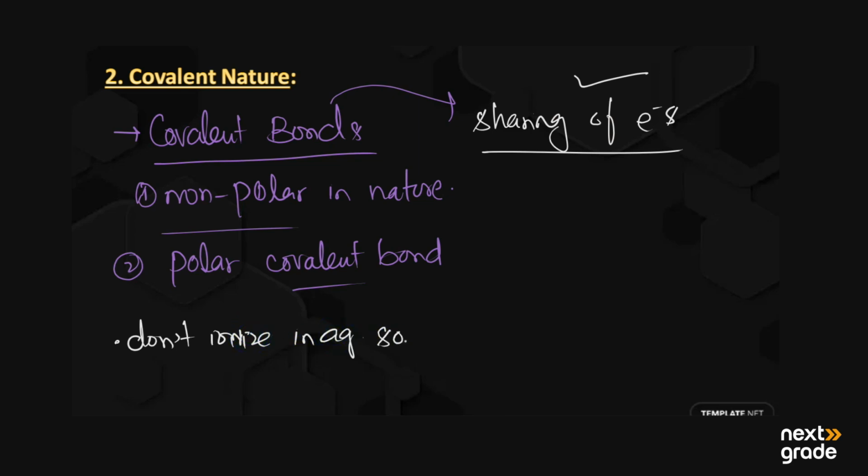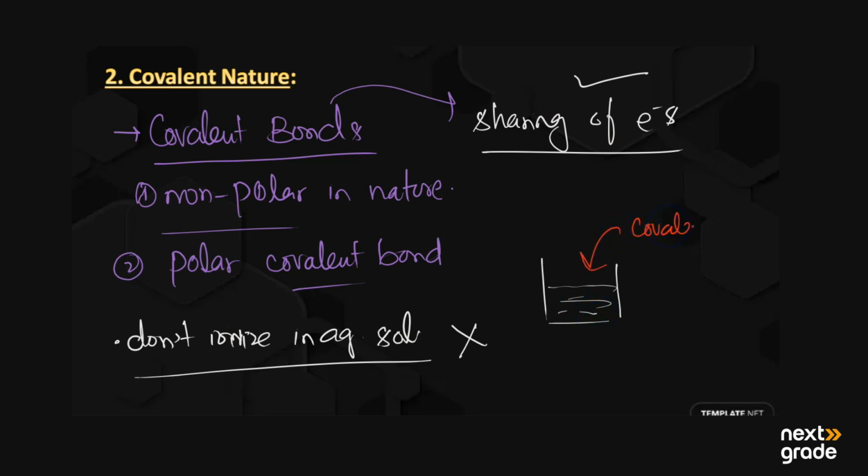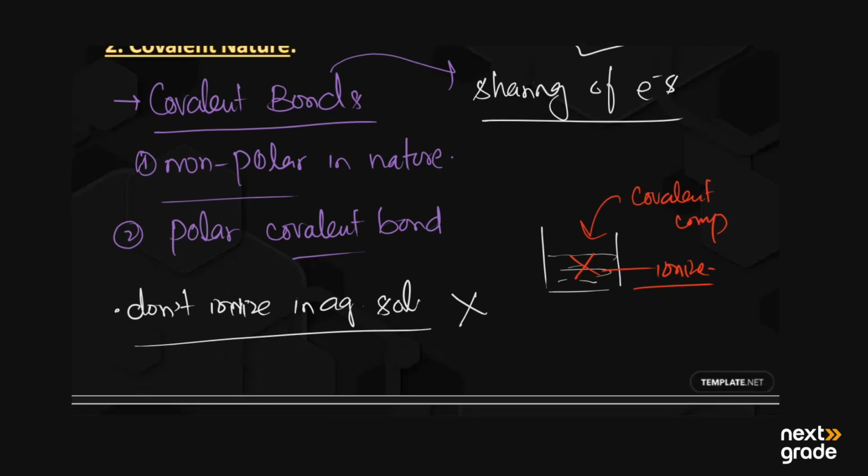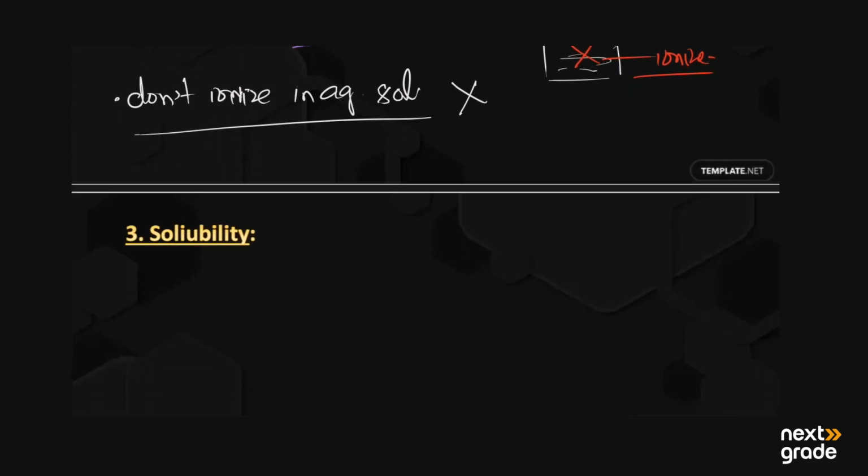For example, if we have a beaker with water and we add any covalent compound, then this compound will not ionize in aqueous solution. So this is the second characteristic of the organic compounds.